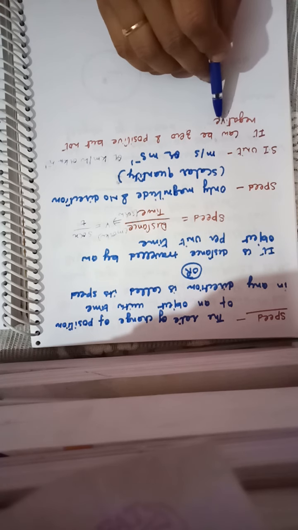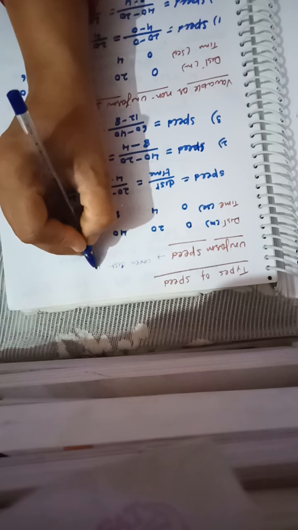Now I am going to explain the types of speed. The first type is uniform speed. Uniform speed is the speed when an object covers equal distance in equal intervals of time. When an object covers equal distance in equal intervals of time, the speed of the object is constant, meaning uniform. Uniform means you get a constant value in each interval of time.